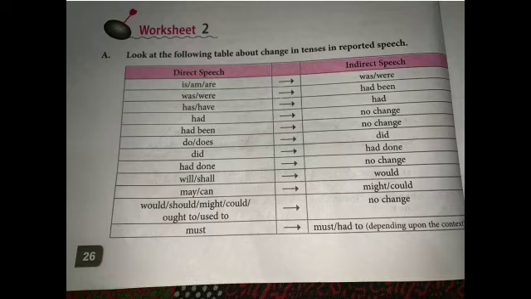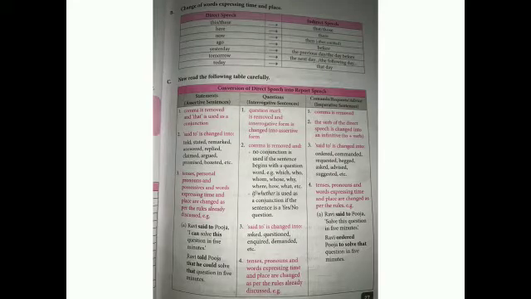Again, some rules are there for expressions of time and place. This changes into that. These changes into those. Here changes into there, now into then. Ago changes into before. Yesterday changes into the previous day or the day before. Tomorrow changes into the next day or the following day. Today changes into that day. You have to learn these thoroughly. Only then will you be able to do it.